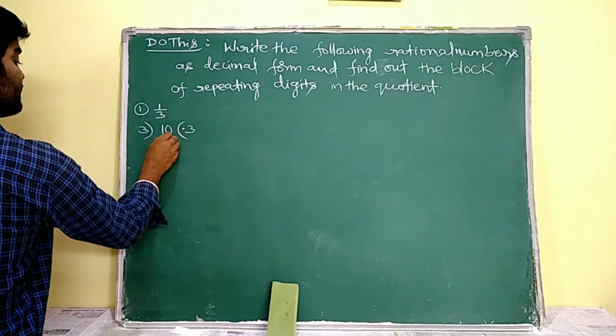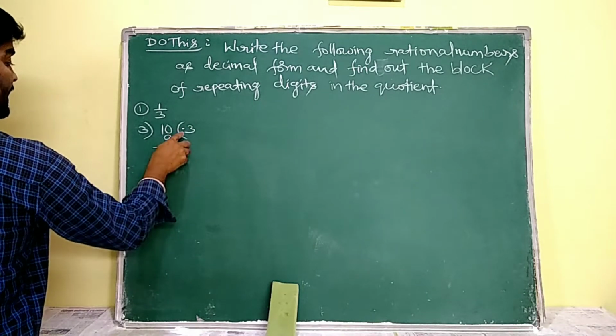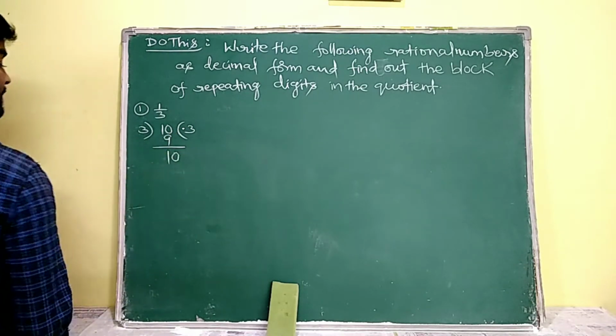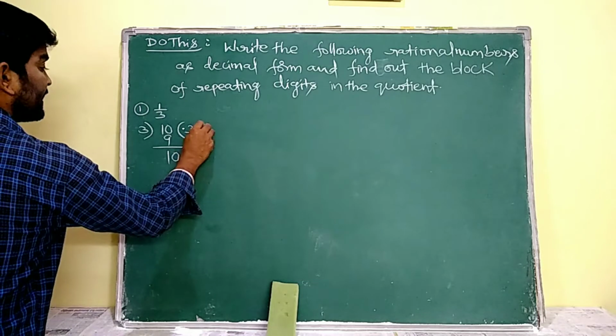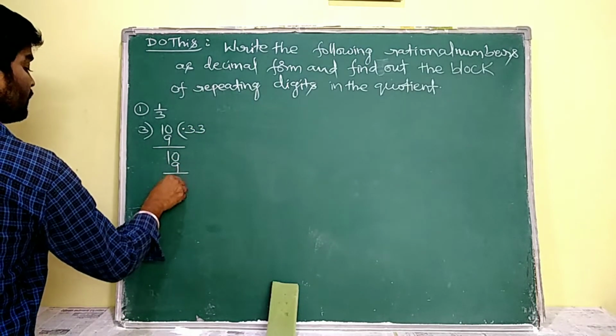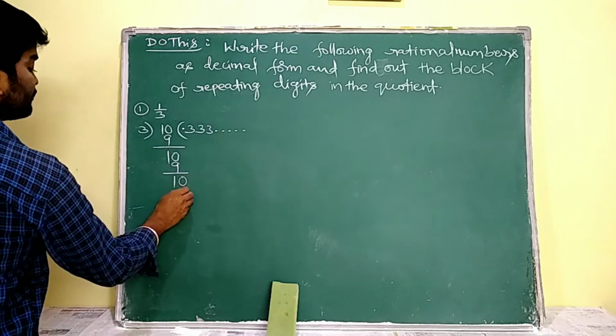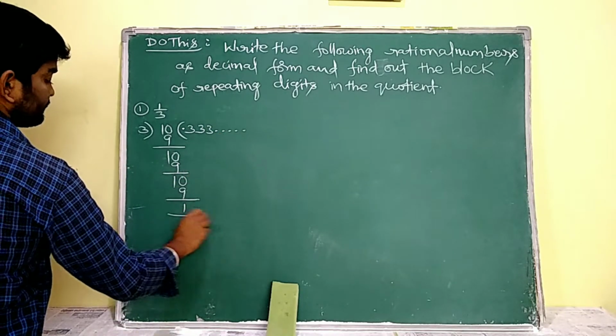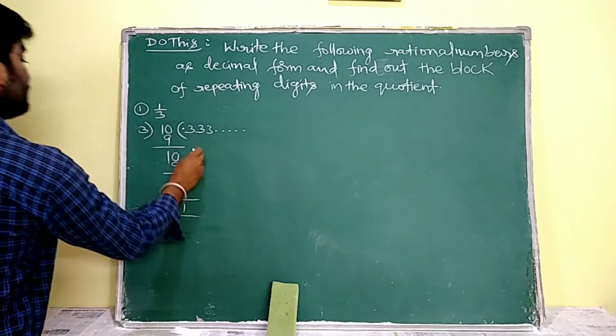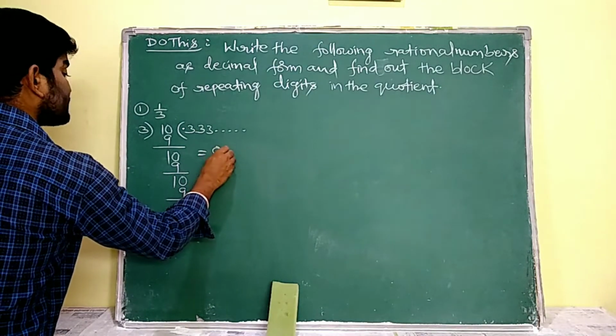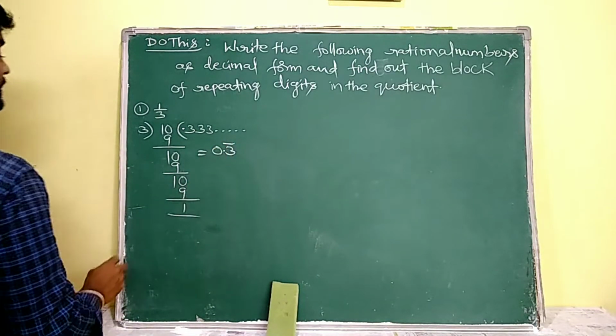So 3 3s are 9. So 1. As we have a decimal, 10 can be placed, with 0 beside that 1. So again 3 3s are 9, 1 left, 0. 3 3s are 9. It is going to continue endlessly. So here the quotient is going to be expressed as 0.3 bar.